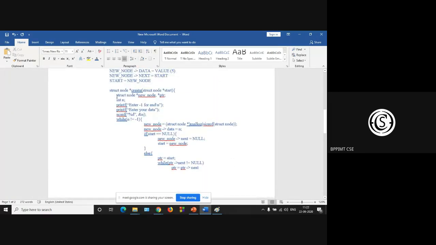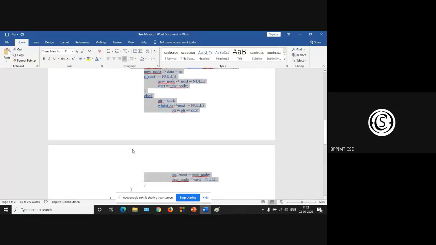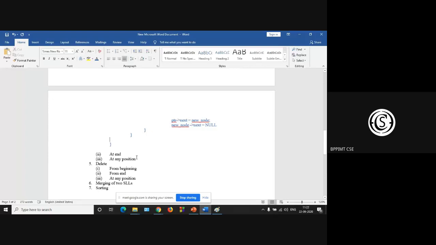Yes, that is how to create the list. So finally you have to return the start node, the head node. The argument is passed, so return start. Okay, so this is the insertion, this is the creation.